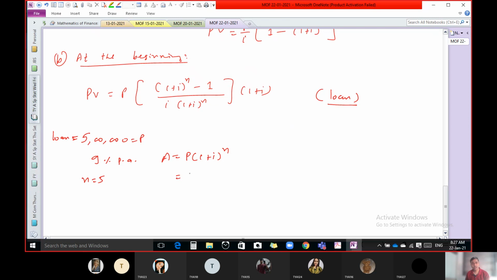Because this is your amount that someone invests in you, and the rate of interest is 9%, and how much you have to pay, you can calculate this. But here our payment should be only one time, and that is also after the end of 5 years.